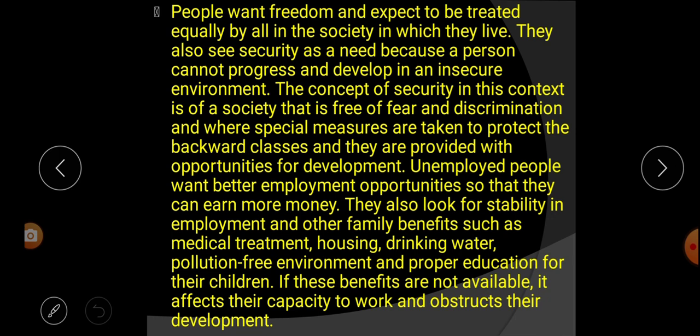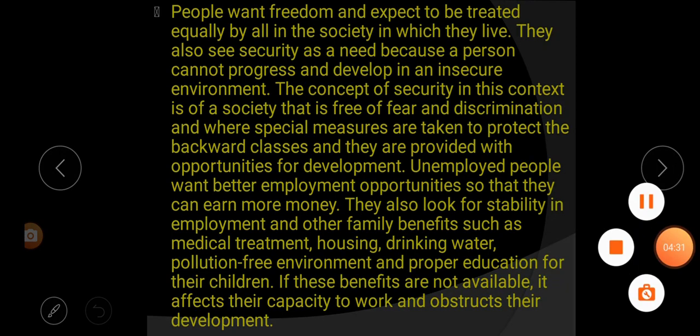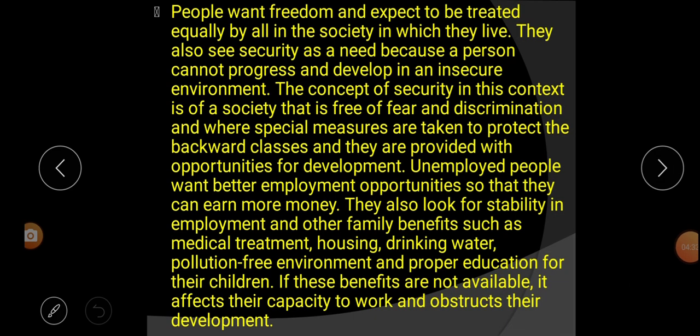People want freedom and expect to be treated equally by all in the society in which they live. That means, including money and income, they also want some other important things. They want to be treated equally, with equal freedom and facilities where they are living in the society.